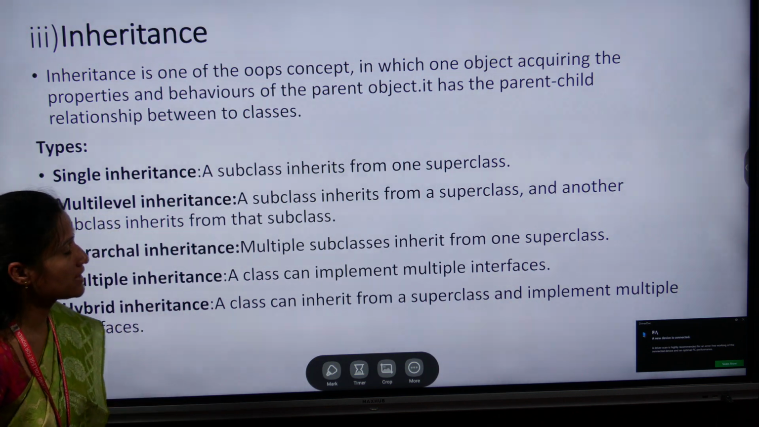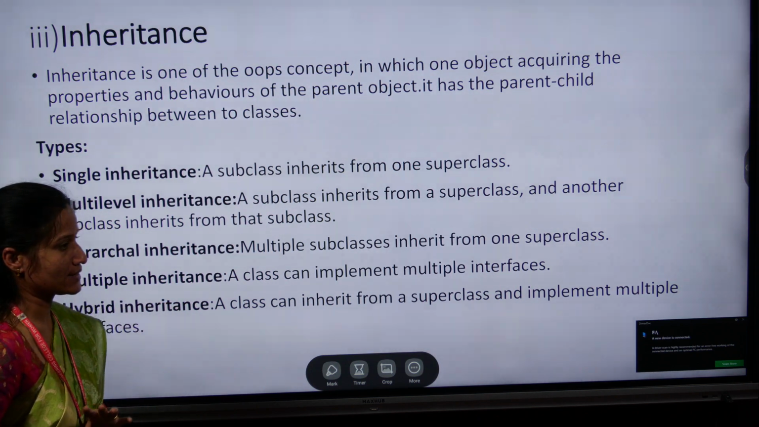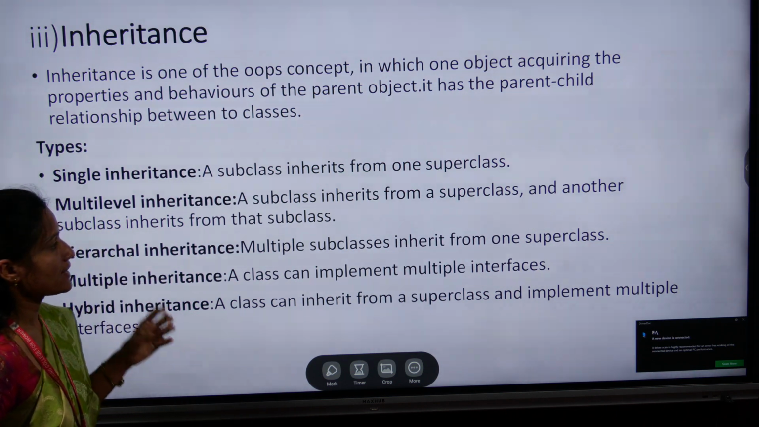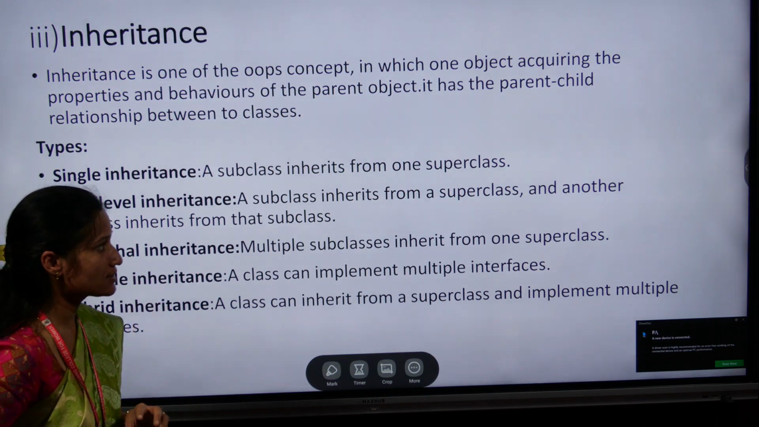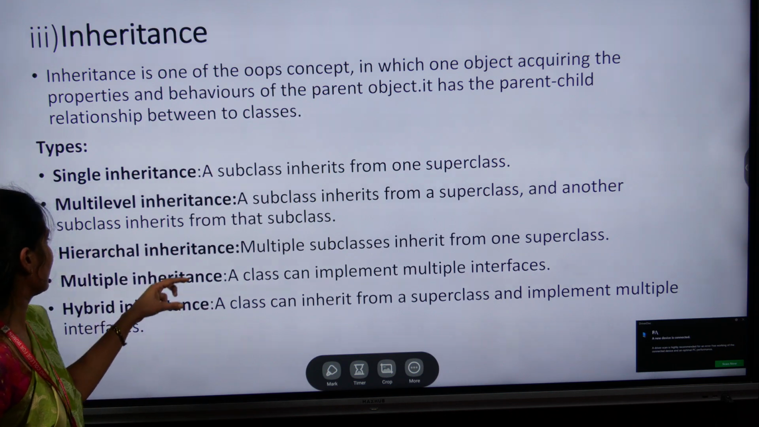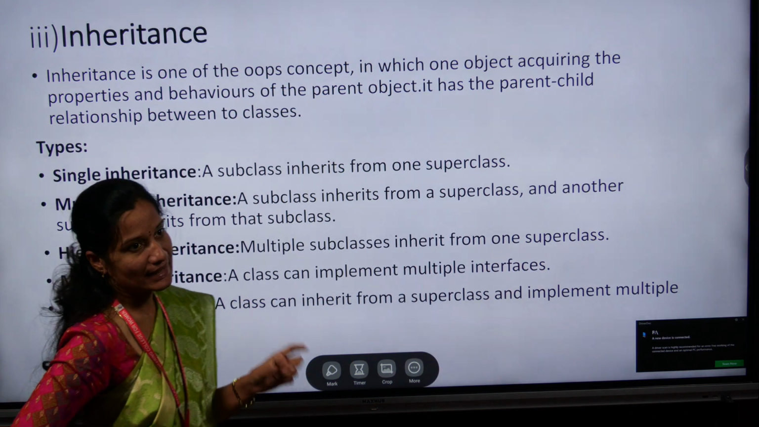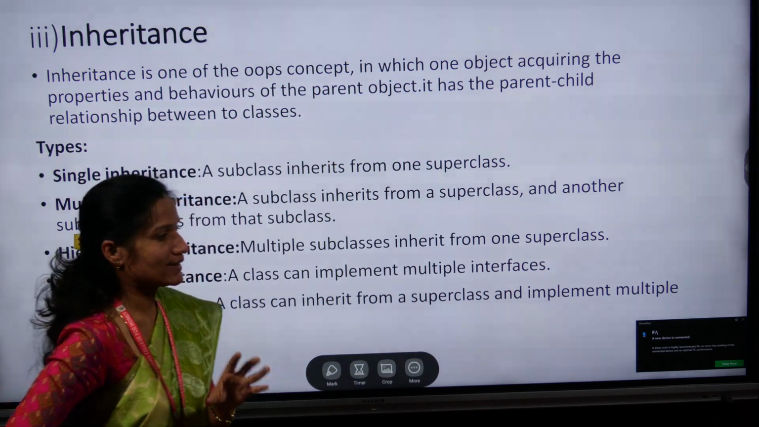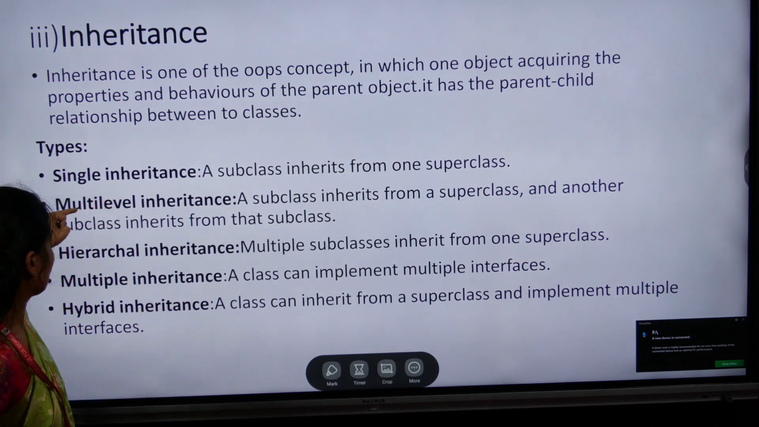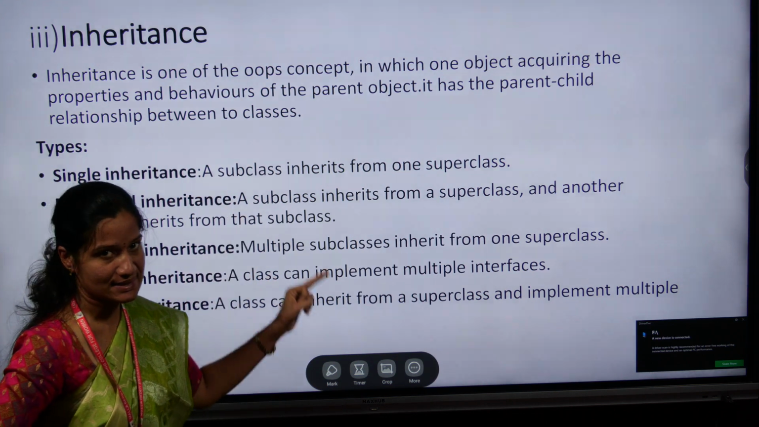Single inheritance means a subclass inherits from one superclass. Next is multi-level inheritance. A subclass inherits from a superclass and another subclass inherits from that subclass. Next, hierarchical inheritance: multiple subclasses inherit from only one superclass. In these three, single, multi-level and hierarchical inheritance, programmatically we use the extends keyword.